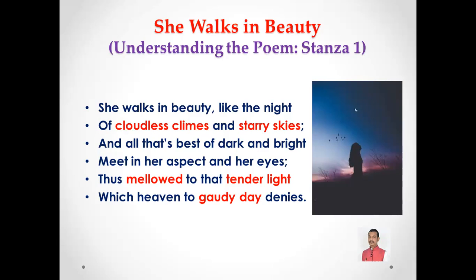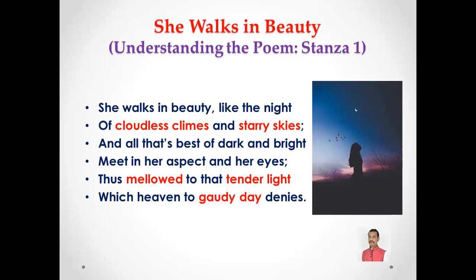In the opening lines of the poem, the poet speaks about an unnamed woman walking in beauty. He has got attracted to a lady. That lady is very beautiful and she is walking, and by watching her, various thoughts appear in the mind of the writer, and those thoughts are told by the writer in the form of the poem. He compares her beauty with the beauty of the starry night. The night is filled with many stars, brightly shining, and at the same time there are no clouds in the sky. The night is completely cloudless and clean.